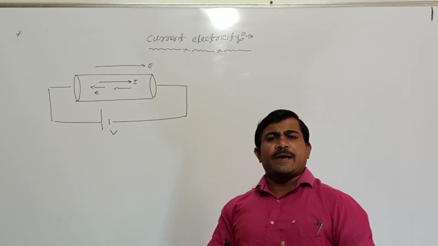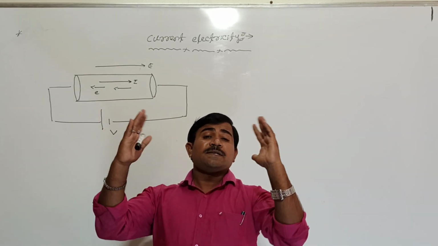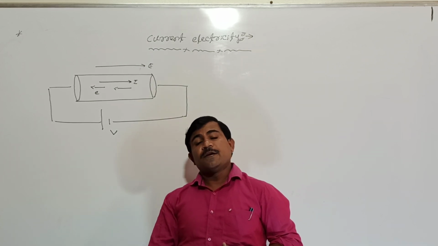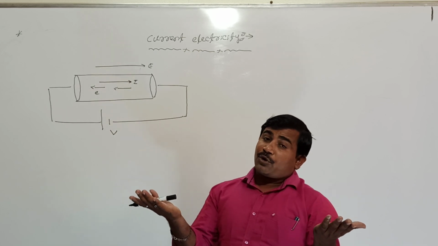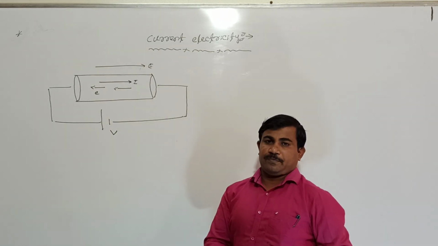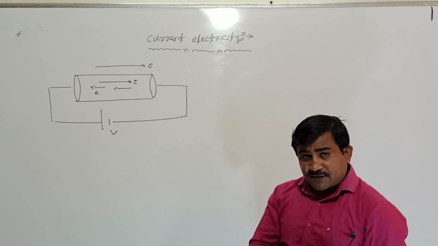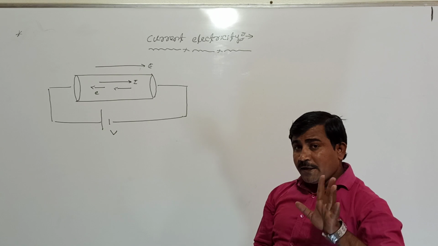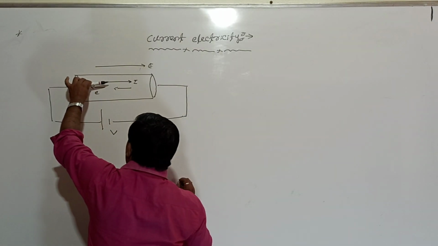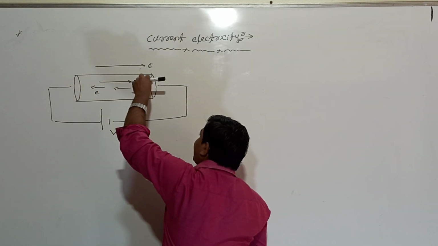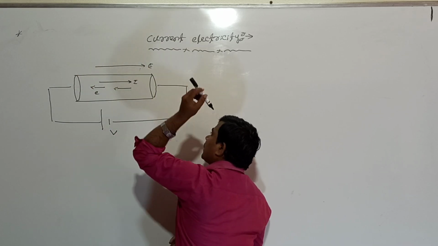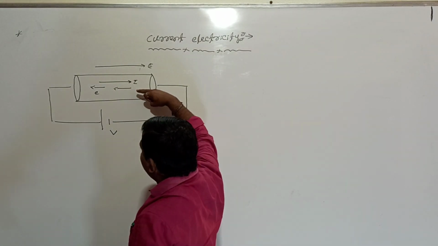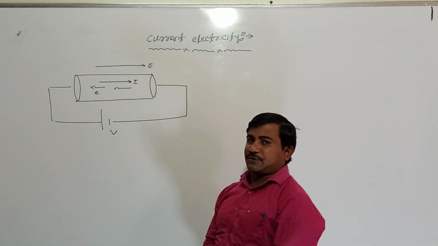Similarly, in semiconductors, how do we take it? In a semiconductor, the charge carriers are the electrons and holes. There, the direction of current is the direction in which the holes are moving. That is a different case. Let us restrict our discussion to the conductor. In a conductor, the direction of electric current is the direction in which positive charges are moving. I mean, in metallic conductors, the direction of electric current is opposite to the direction of motion of electrons.